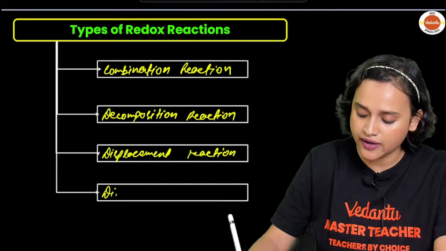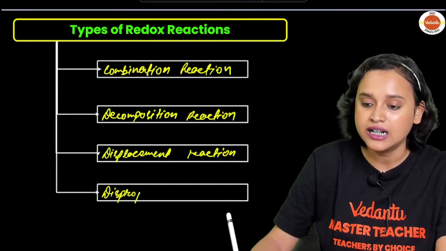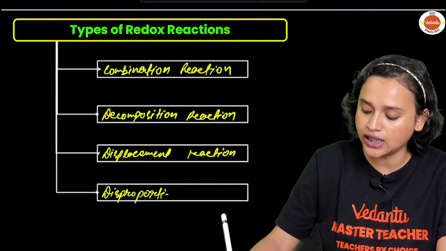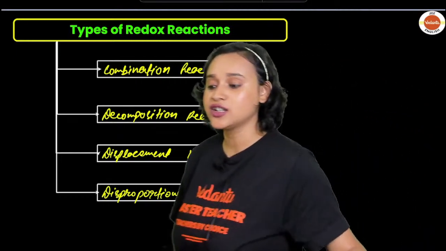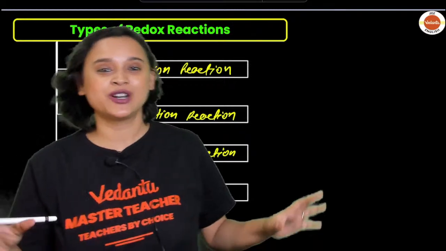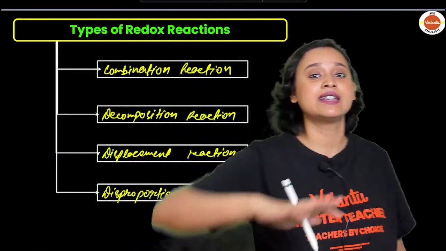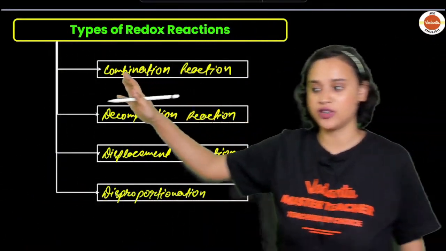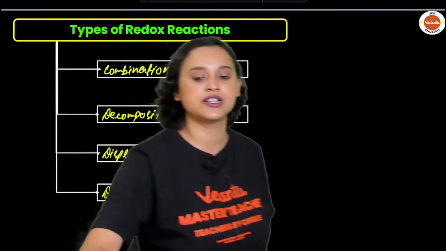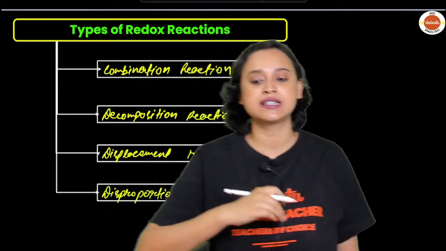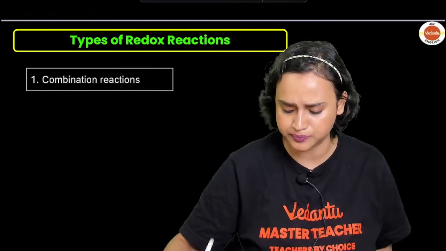And the last one, everybody, that we will be talking about is disproportionation reaction. That, my dear students, Pranav and all the other students, you were asking me about: ma'am, what is disproportionation? That's the last type of reaction that we will be studying. But now let us start with our combination reaction.